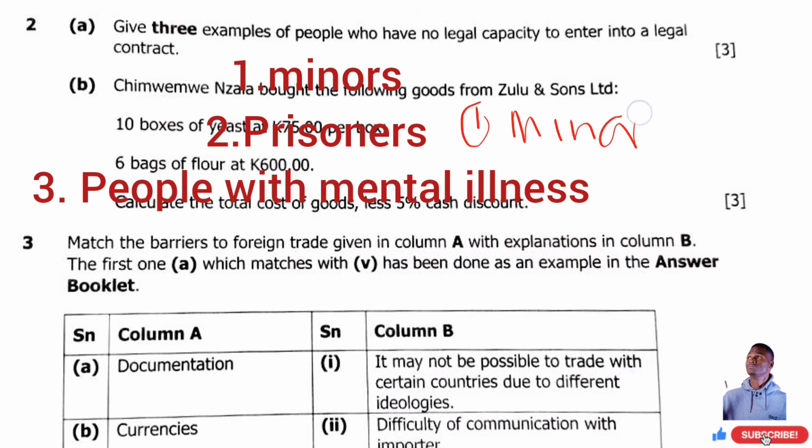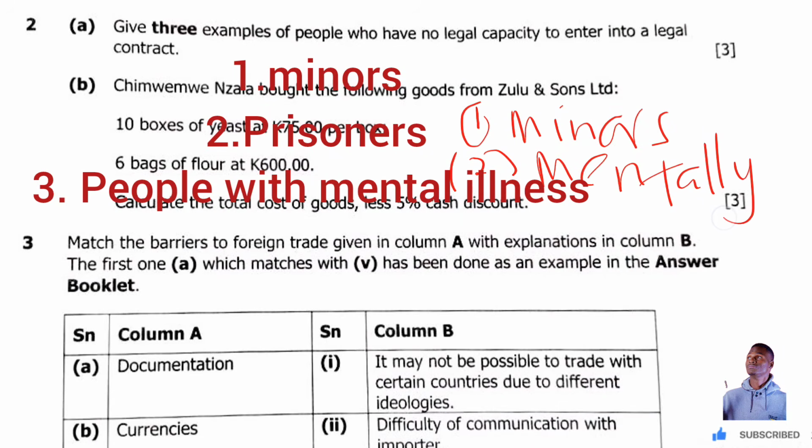Children are not allowed to enter into legal capacity. 2, people who are mentally disturbed, mentally ill people, or people influenced by alcohol, people under the influence of alcohol. So those are not allowed to enter into a legal capacity. All right,